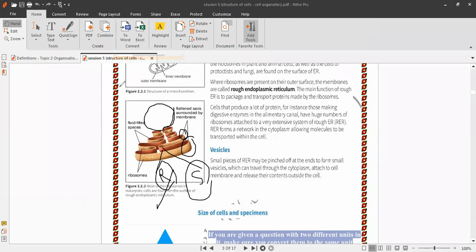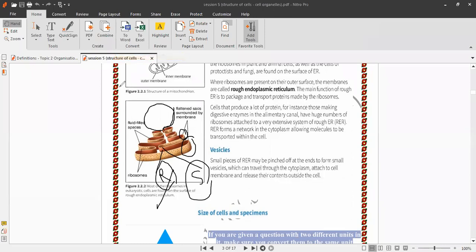Okay, lysosomes again. Lysosomes are membrane-bound organelles found in plant cells and animal cells. The role of lysosomes: we have three functions.